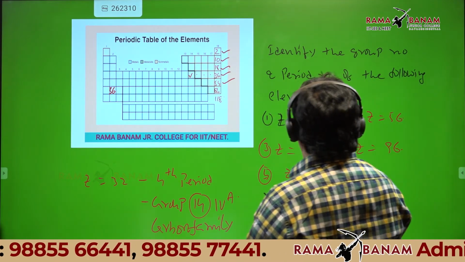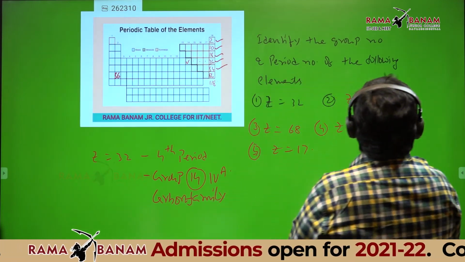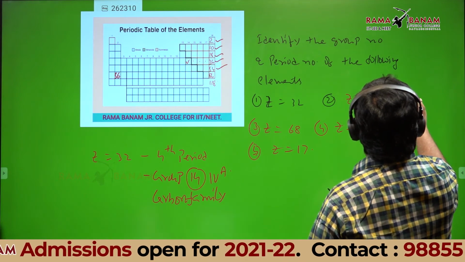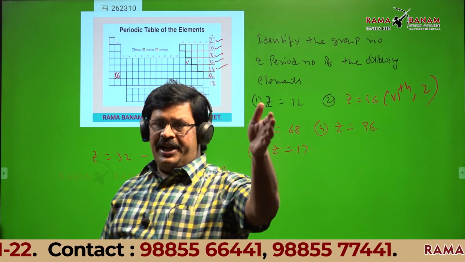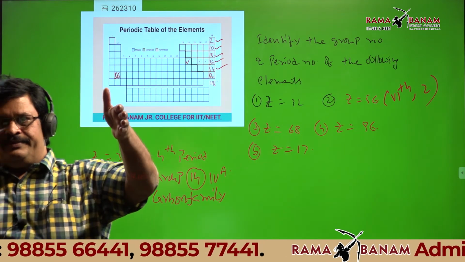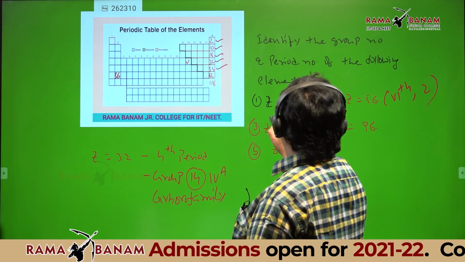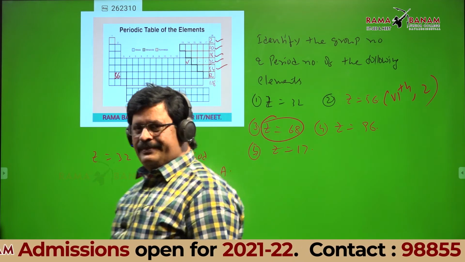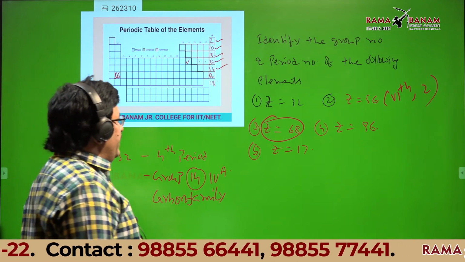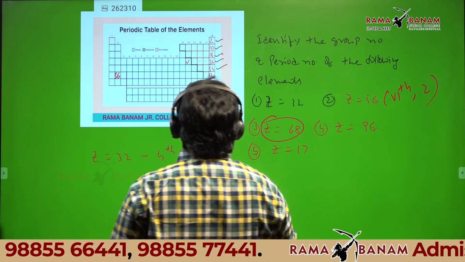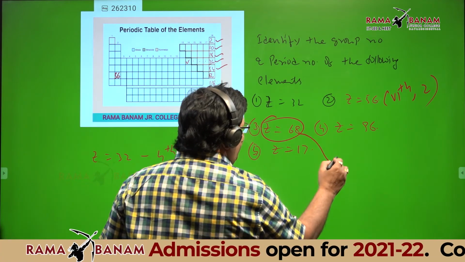So what is the group number and period number? Sixth period, group 2. Any doubt in this? No, sir. Very nice. Then coming to Z = 68. Sixth period. Third group. Lanthanide. Wait. 68 is lanthanide.